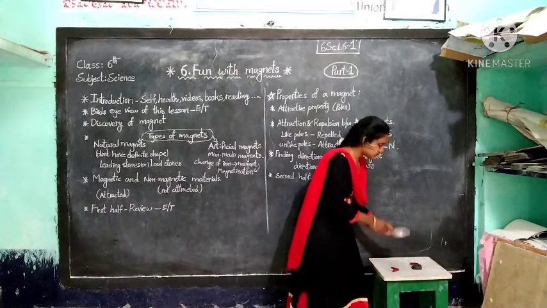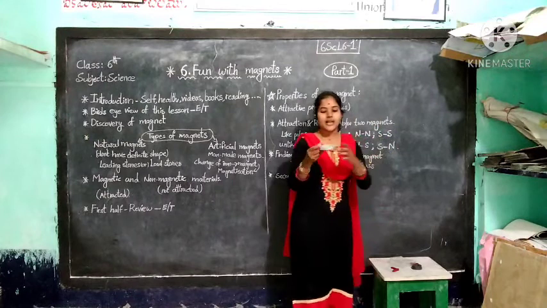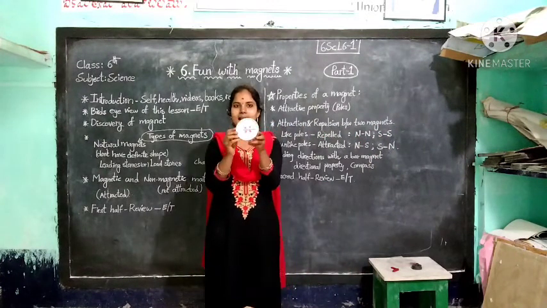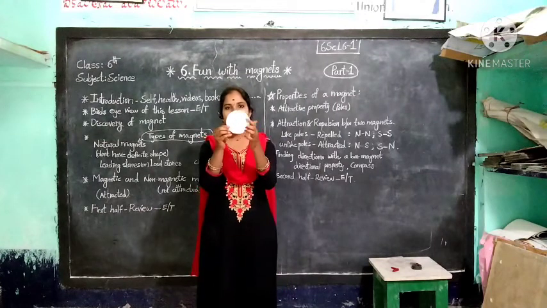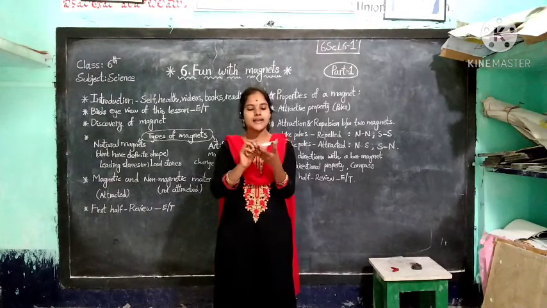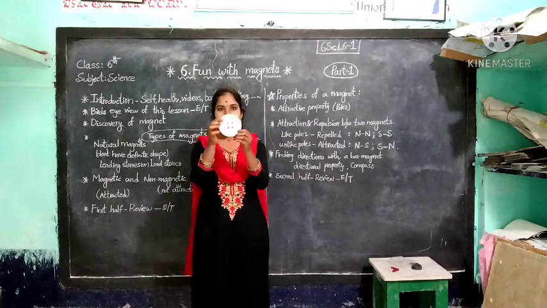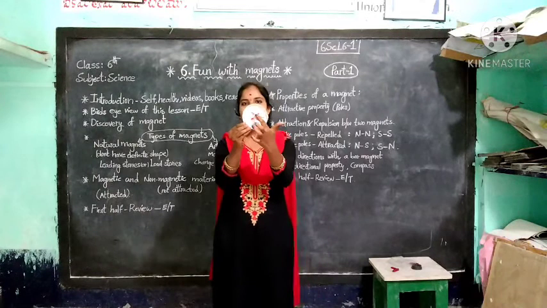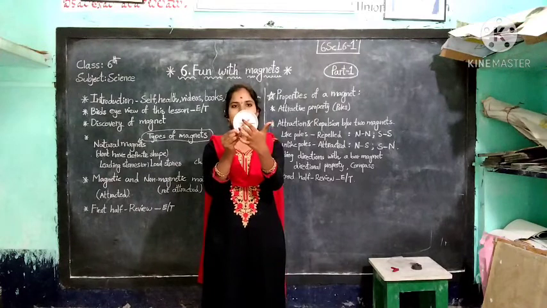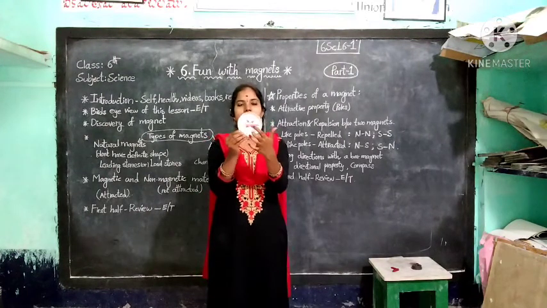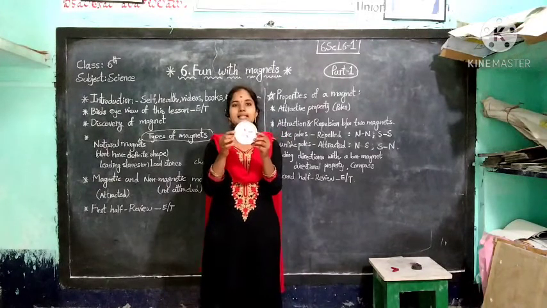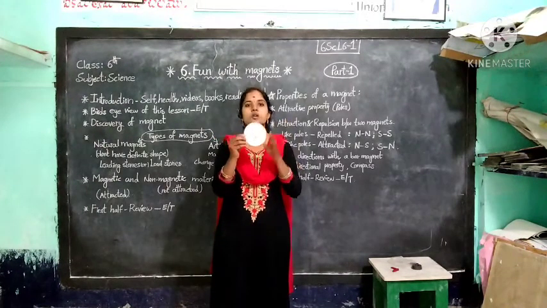Once you observe, this is the compass. The compass is like a small box with a glass cover on it. It is covered with a glass plate, and there is a magnetized needle. One end of the needle is painted in a red color. That is the north pole. The needle indicates both directions, north and south.